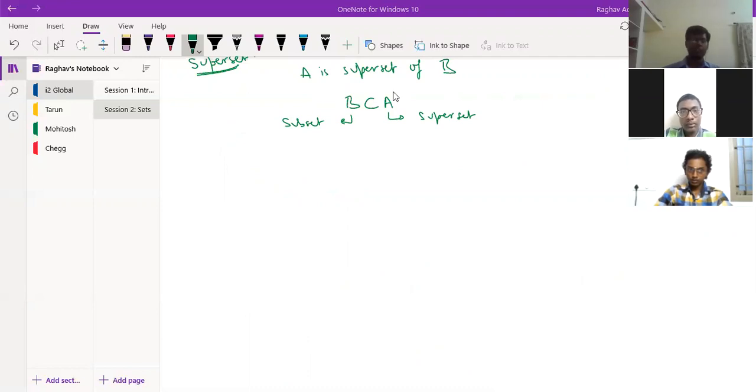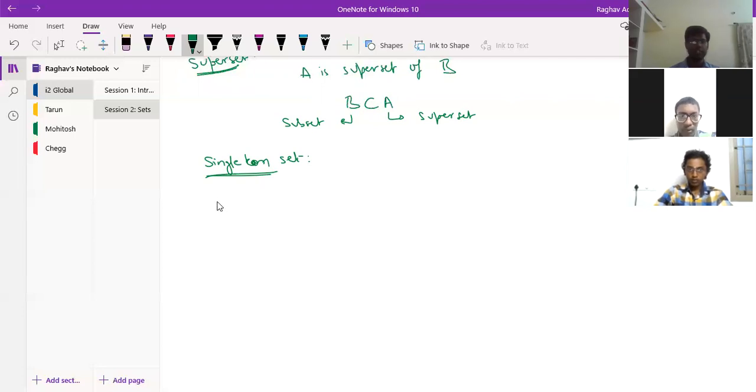Let's go further. There is something called a singleton set. So what does singleton set mean? A set which has only one element.